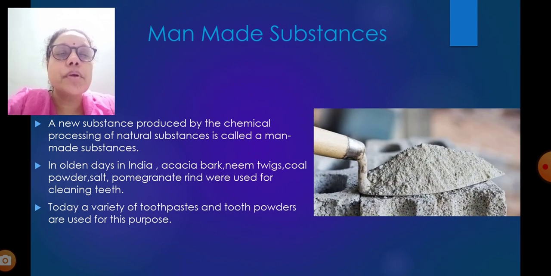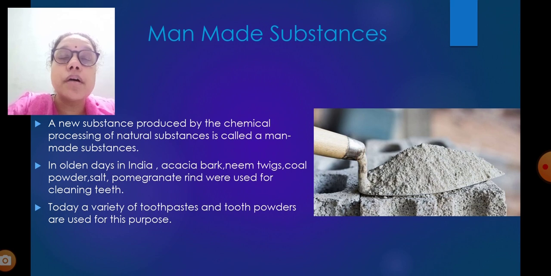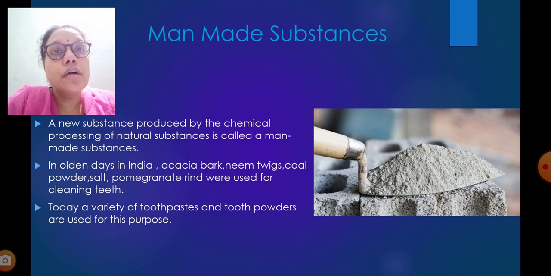A new substance produced by the chemical processing of a natural substance is called a man-made substance. We are living in an era of many man-made substances. We live in buildings made of concrete, and it is made up of cement. In olden days in India, acacia bark, neem twigs, coal powder, salt and pomegranate rind were used for cleaning the teeth. Today, a variety of toothpastes or tooth powders are used for these purposes.